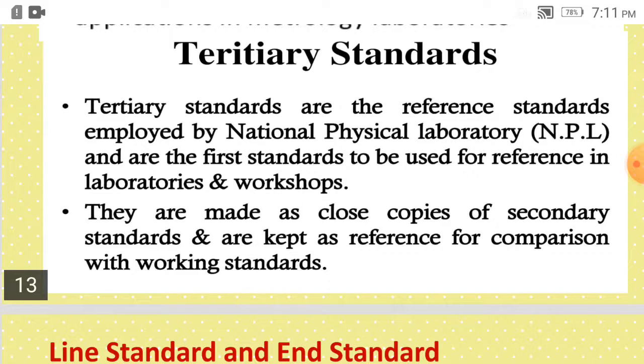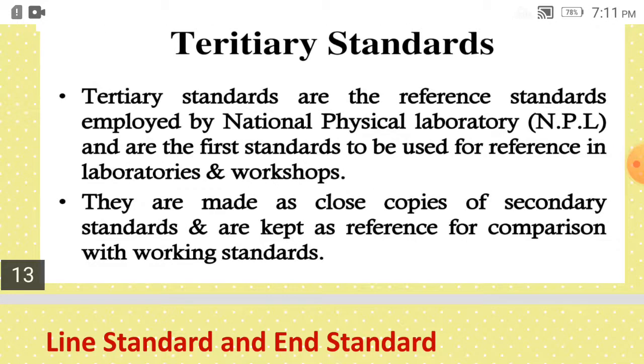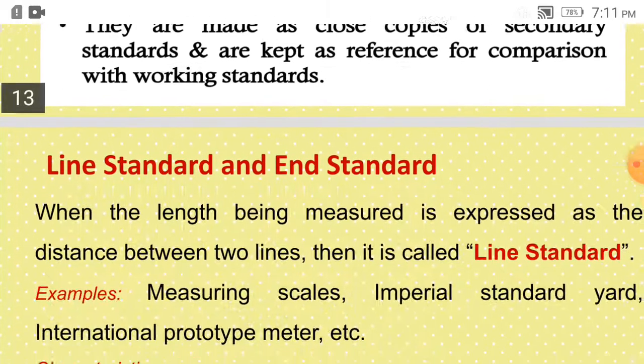Secondary standards are preserved at many places around the world, taken as reference to calibrate the tertiary standards. And primary standards are unique and preserved at some headquarters at Geneva or Paris, like that. So primary, secondary, tertiary and working standards.